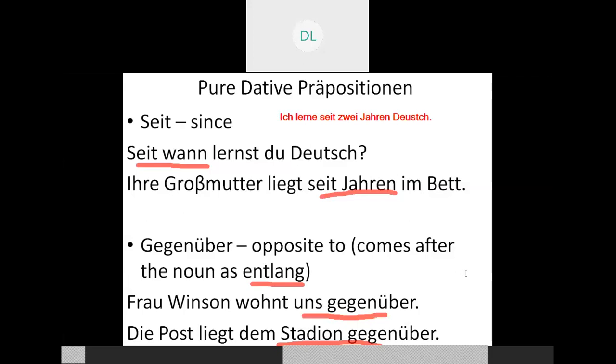After that was mit. After mit was bei. So after these 6 prepositions, we came to seit and gegenüber. So in all, there are 8 pure dative prepositions. Please go through them thoroughly, and you may have a flow: aus, bei, mit, nach, von, zu, seit, gegenüber.